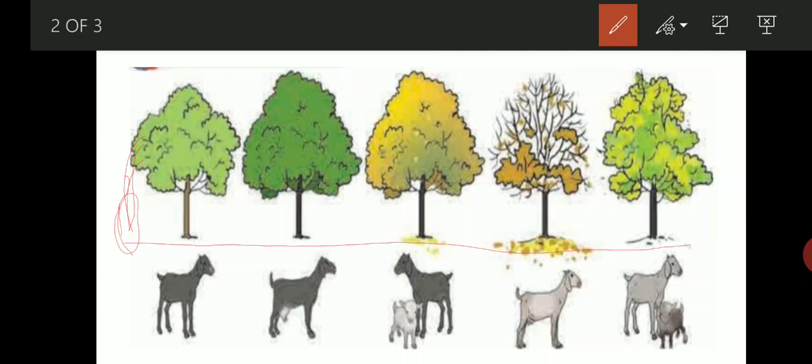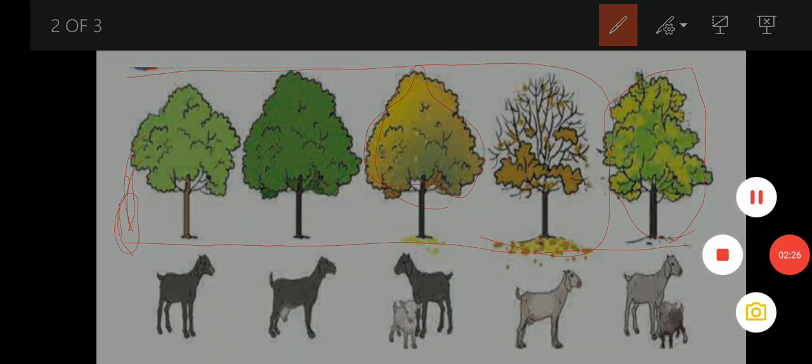And after some years, they start drying and all the leaves fall on the ground. After that, there is a formation of a new plant. So this is the definite lifespan of that plant.